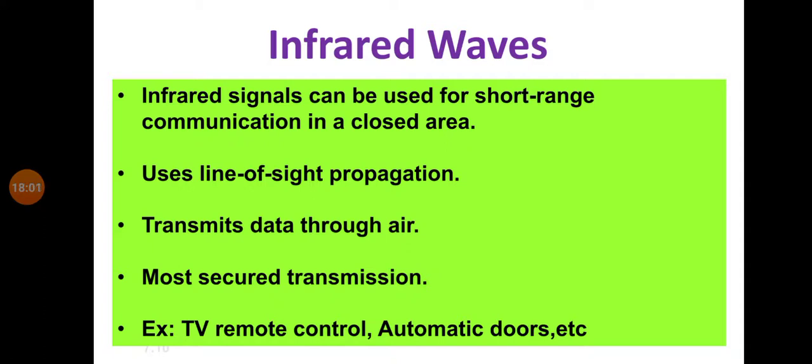Then the second characteristic of infrared waves is that they use line of sight propagation. This is explained again in the next video. Just remember that infrared waves use line of sight propagation. Another characteristic is that they transmit data through air. They don't use any physical media. Then the next characteristic is that it is a more secure transmission.